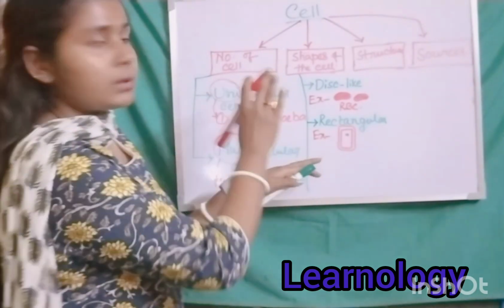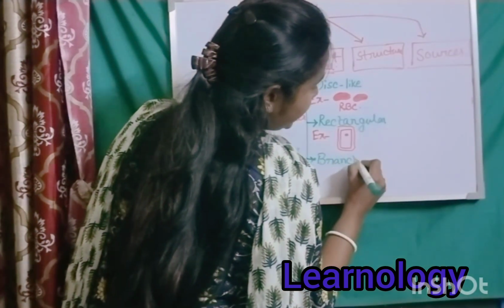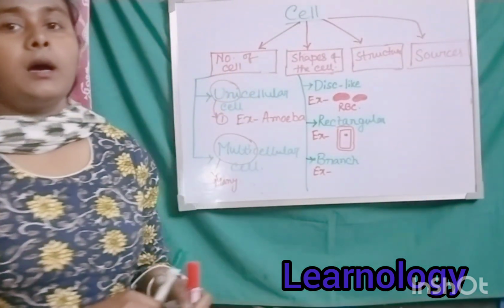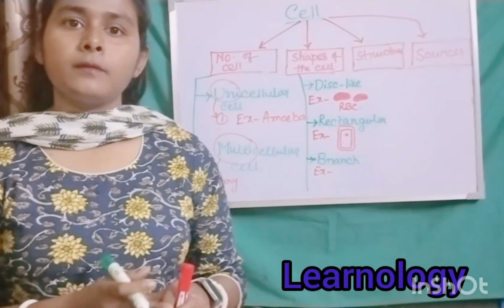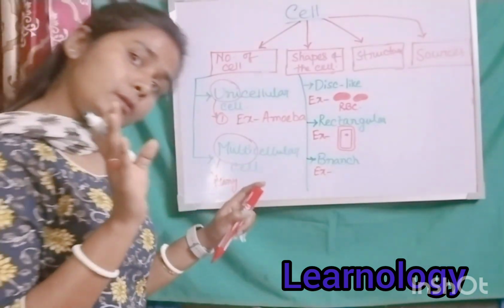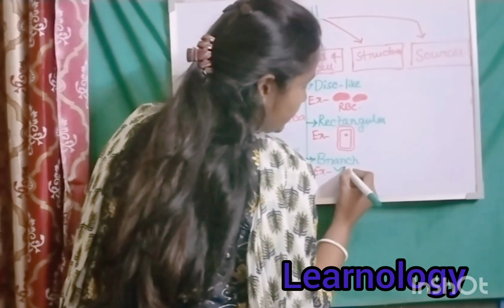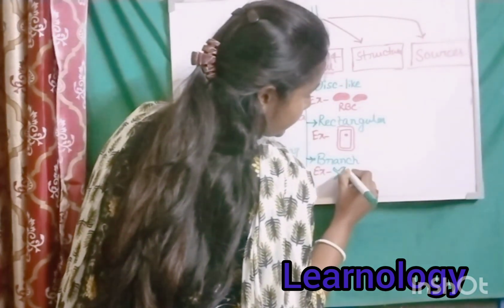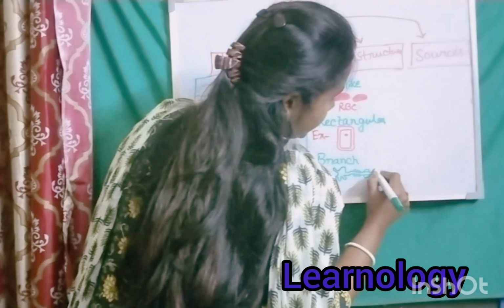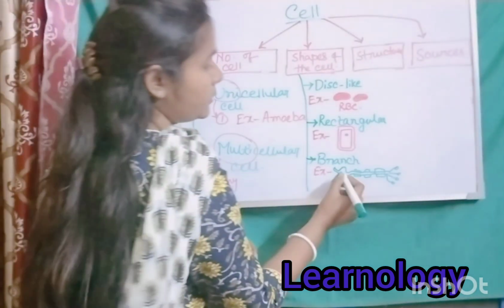At first you have to know about the classification. So next one is about the branch shape. Many branches will be there. Okay, so many branches, like the nervous system, where the smallest unit of our nervous system is the neuron. The structure of a neuron is a kind of branch structure. Okay, so it is also a type of cell, and that kind of cell has a branch shape. Like this, the structure of a neuron is like this. Okay, so the structure of a neuron is like this.